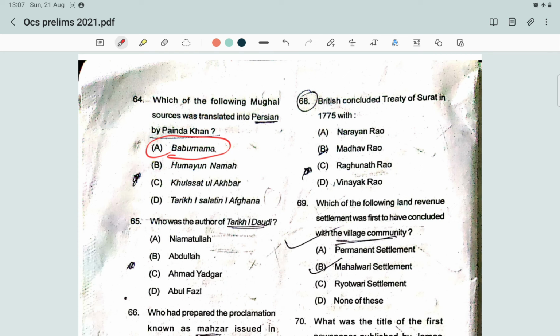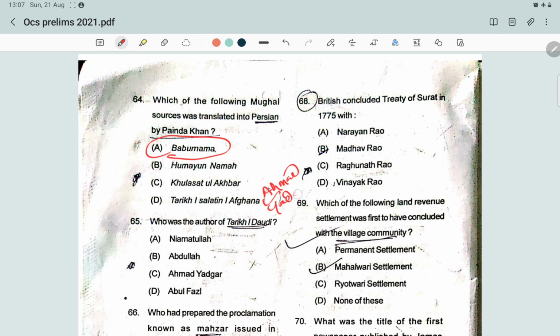Humayun Nama was written by Gulbadan Begum, the daughter of Babur. Khulasatul Akbar was written by Amir Khan Shah. And Tarikh-i-Salatin-i-Afghana was written by Ahmad Yadgar.